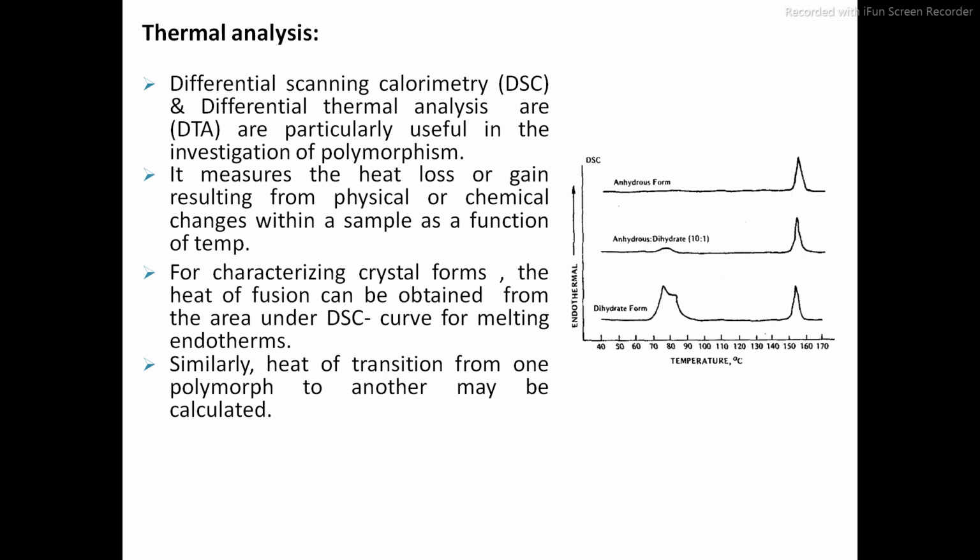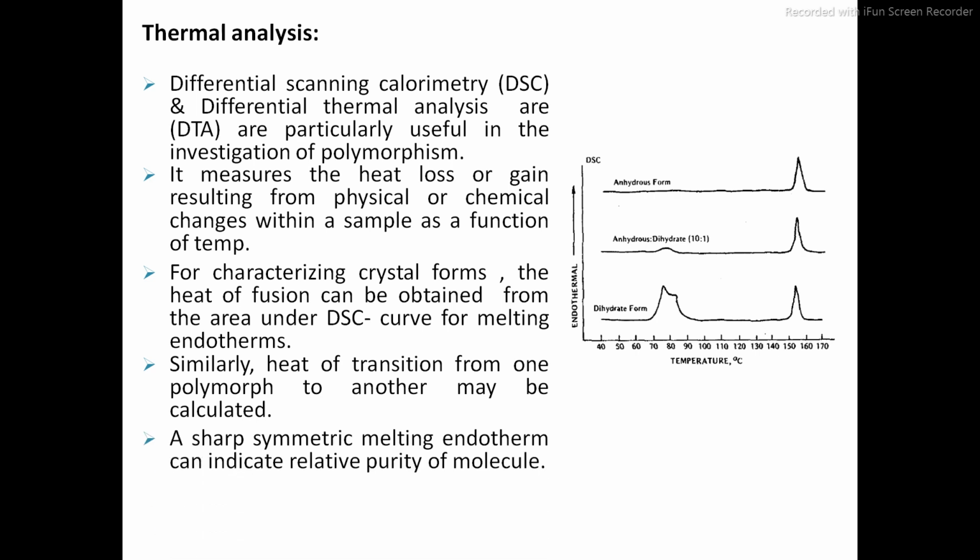So similarly, heat of transition from one polymorph to another may be calculated. Heat of transition from one polymorph to another means when one crystalline form of a substance gets converted into another crystalline form. So at that time, what was the heat of transition? Heat of transition is the temperature at which one polymorph gets converted into another. So this can also be calculated in the thermal analysis.